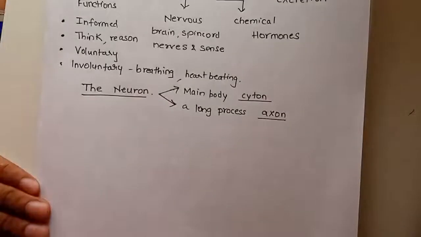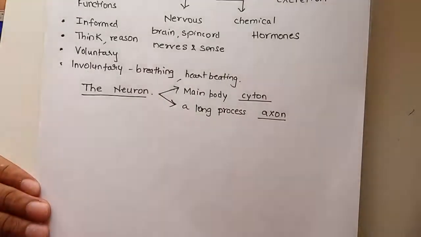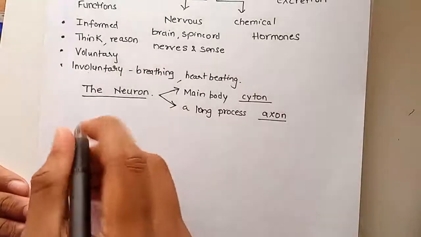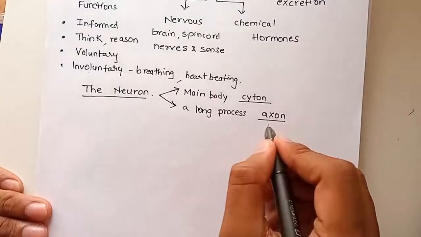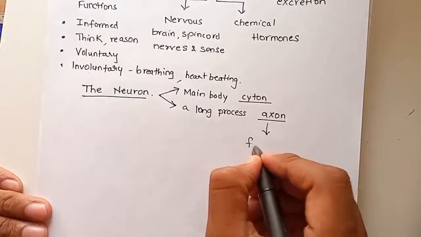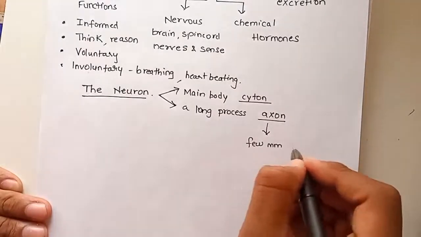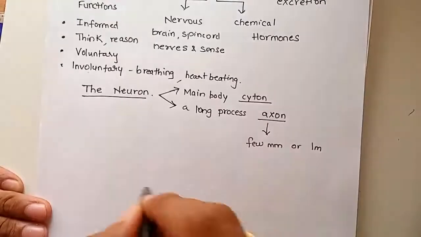So we have seen the diagram of the neuron now. The neuron has an axon. This axon may be a few millimeters or up to 1 meter.